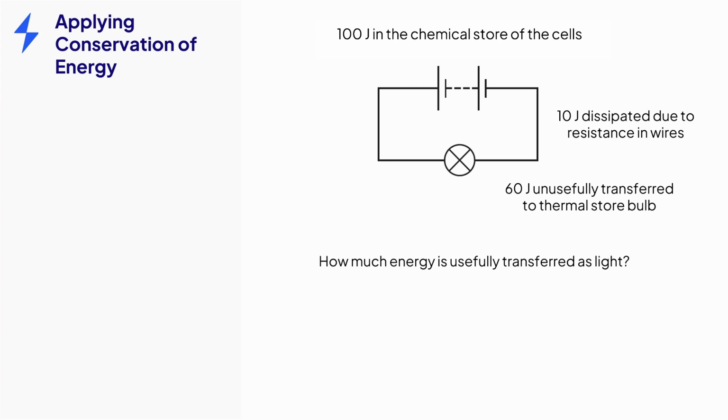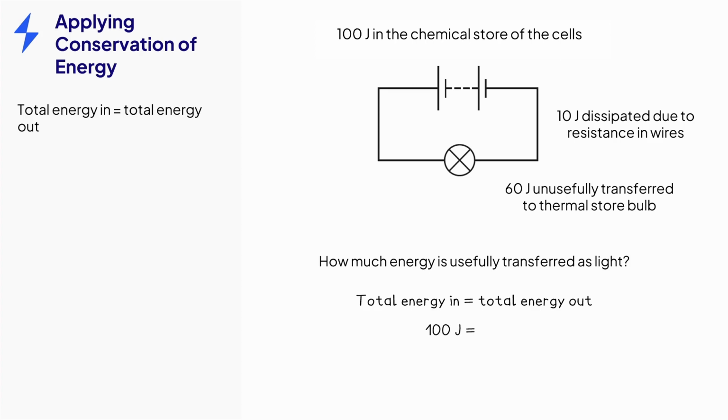So that means that the total energy transferred into the circuit must be equal to the total energy transferred away from the circuit. So the total energy in is 100 joules, which is transferred electrically from the chemical store of the battery. The total energy out is the sum of all the energy transfers away from the circuit.